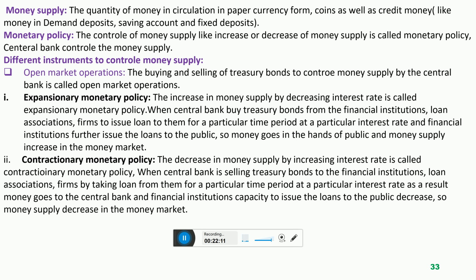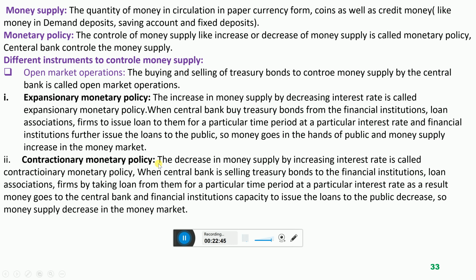reduce the interest rate. And now open market operation: the central bank will purchase bonds of the companies, of the financial institutions, issue them loans, and the financial institutions will further issue this loan to the public. And where does money go? In the hands of the public. So money supply increases, and this is called expansionary monetary policy. What is the tool? What is the instrument? Open market operation. And the second one is called contractionary monetary policy, that is, a decrease in the money supply by